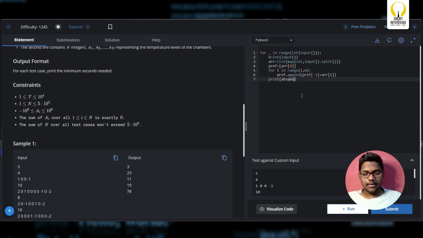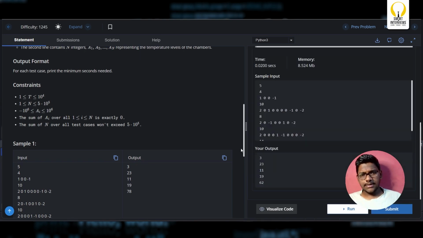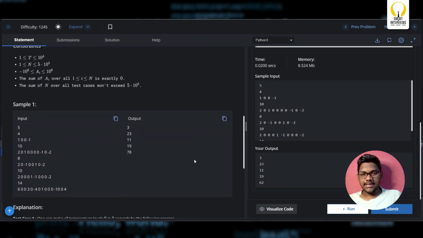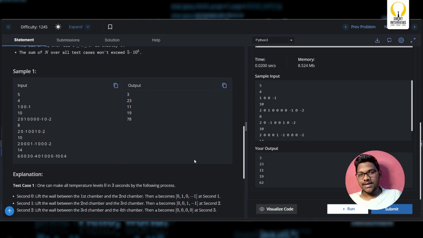Now, previously, I told you that there is another edge case as well, right? We'll see the test case. We don't know what's the answer, right? And this answer is nothing but the sum of prefix array. We'll simply run and see. 62 is the last test case answer. Okay, why is that so? I'll quickly debug and show it to you.